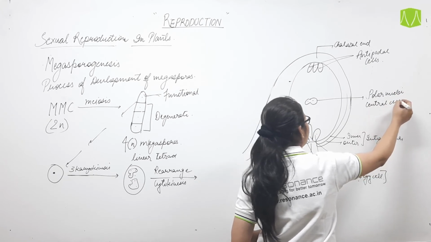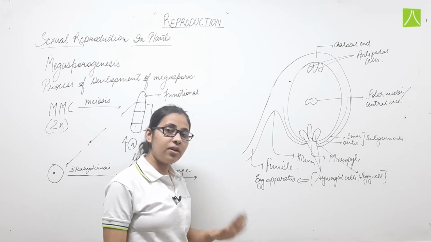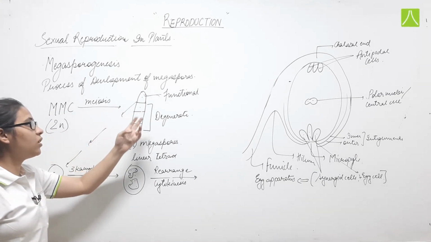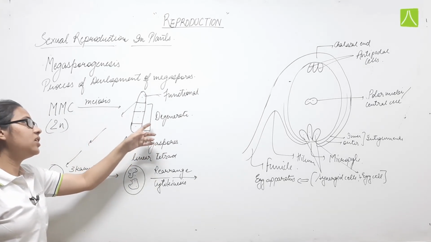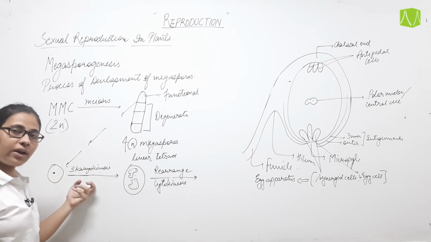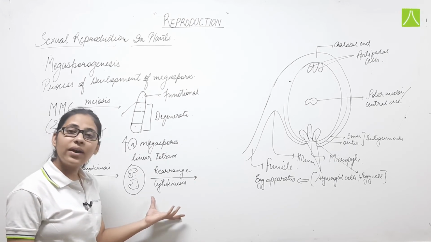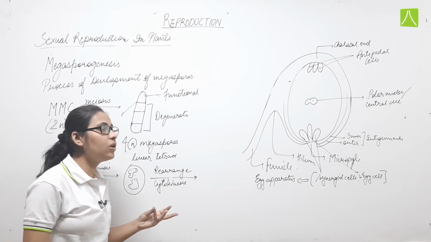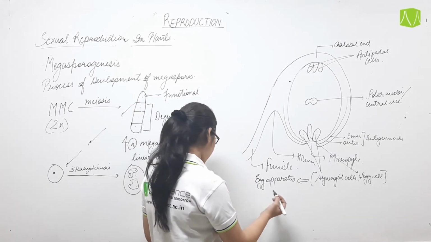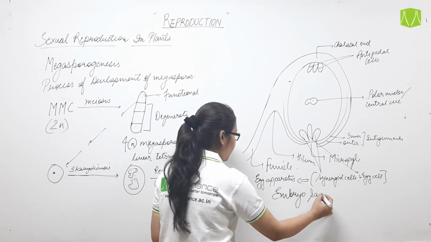So this is the structure which is formed after the meiotic division of the megaspore. The megaspore mother cell first undergoes meiosis to form 4 megaspores, out of which 3 degenerate and 1 remains functional. The functional one undergoes 3 times karyokinesis, and hence an 8 nucleated structure is formed, after which cytokinesis and rearrangement occur. Wall formation also takes place, and hence the structure we got is known as the embryo sac.